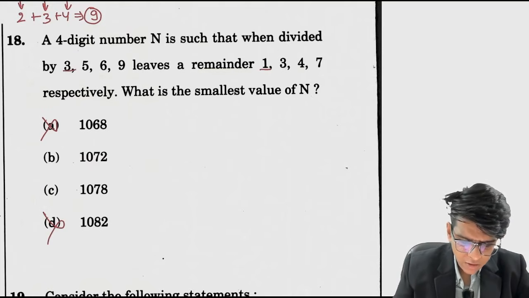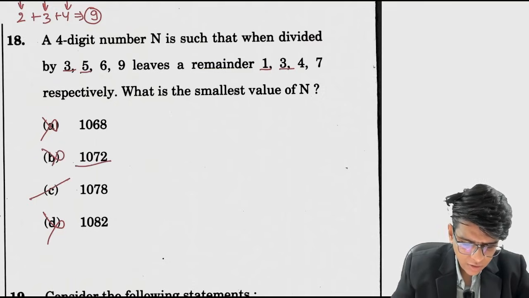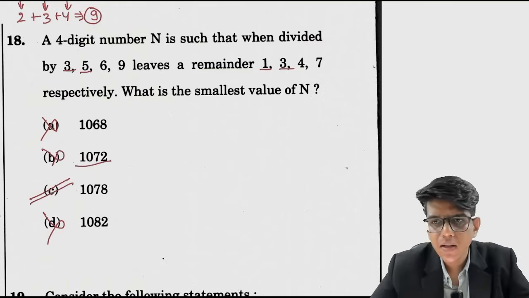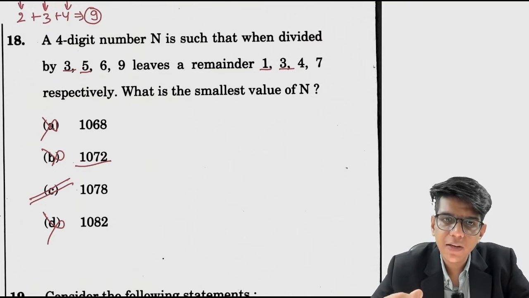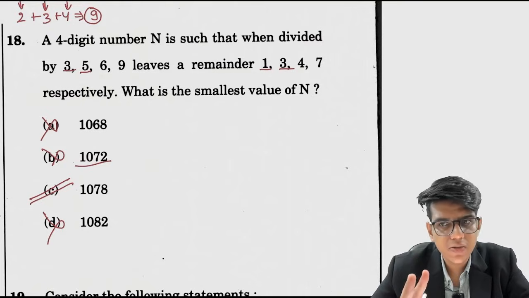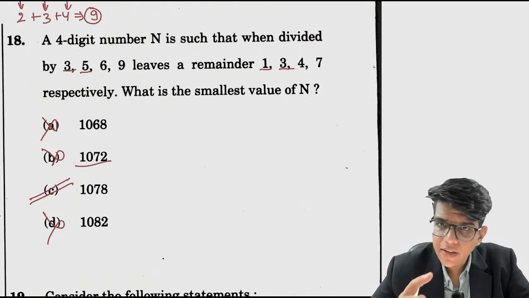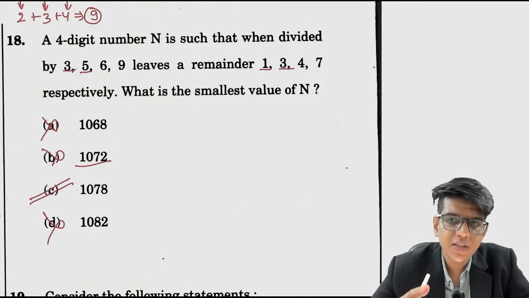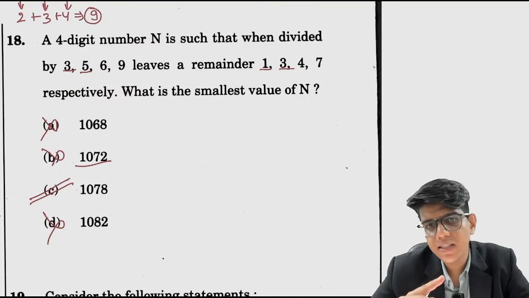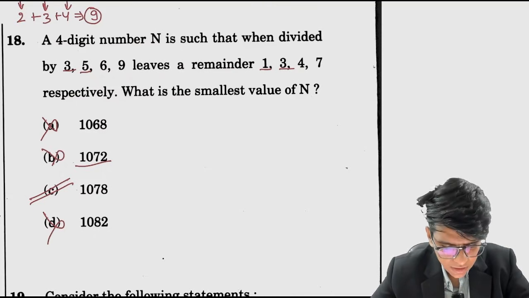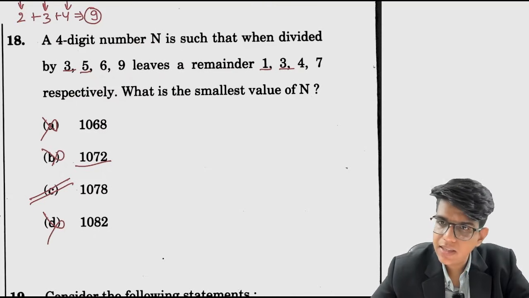Okay, now the number has to leave a remainder 3 when divided by 5. If you divide 1072 by 5, the remainder is 2, so this is incorrect. The only option is this 1078. You can solve this from the options. When you divide by 3 the remainder has to be 1, you will be left with two numbers, 1072 and 1078. Now when you divide the number by 5 the remainder has to be 3. Only in 1078 will you find the remainder to be 3. So only 1078 is the number that satisfies the condition.